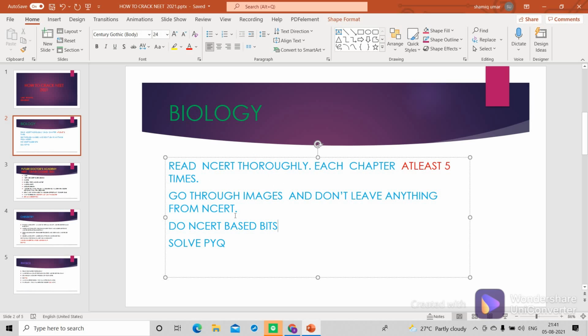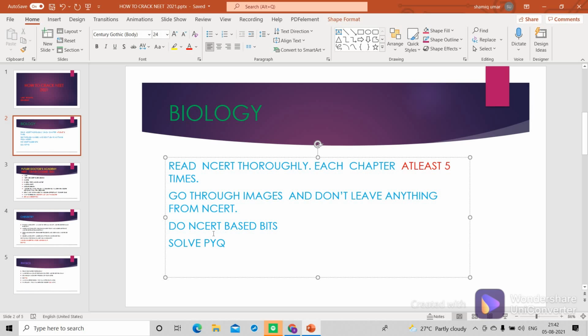And you have to go through images, because image based questions are also asked in the exam. So don't leave any image or diagram. Go through each and every diagram from NCERT. Then you will be doing NCERT based bits, and then you will be solving PYQs, like previous year's questions.